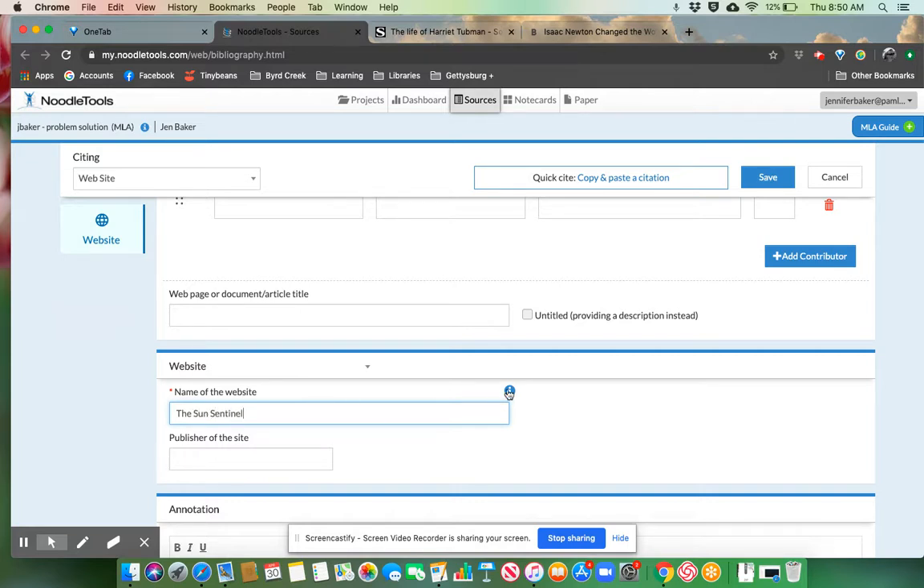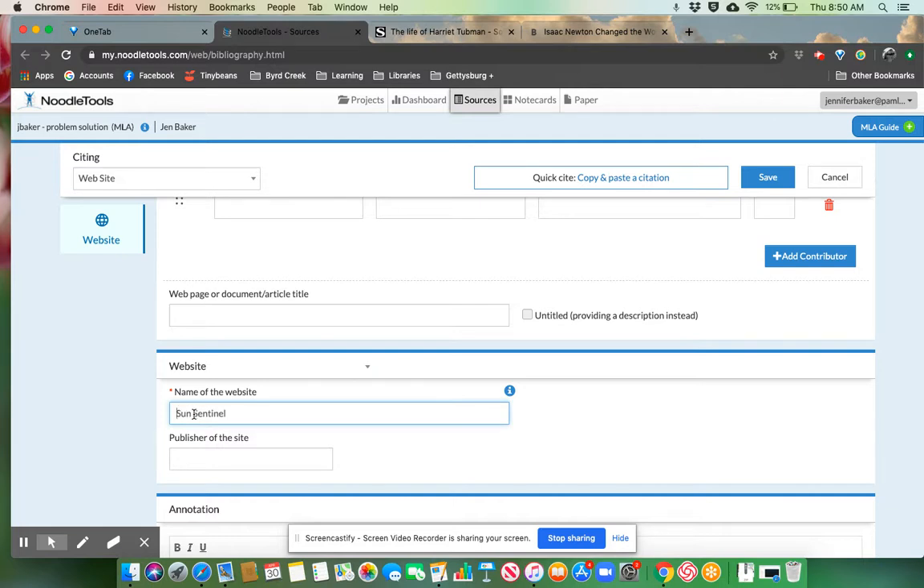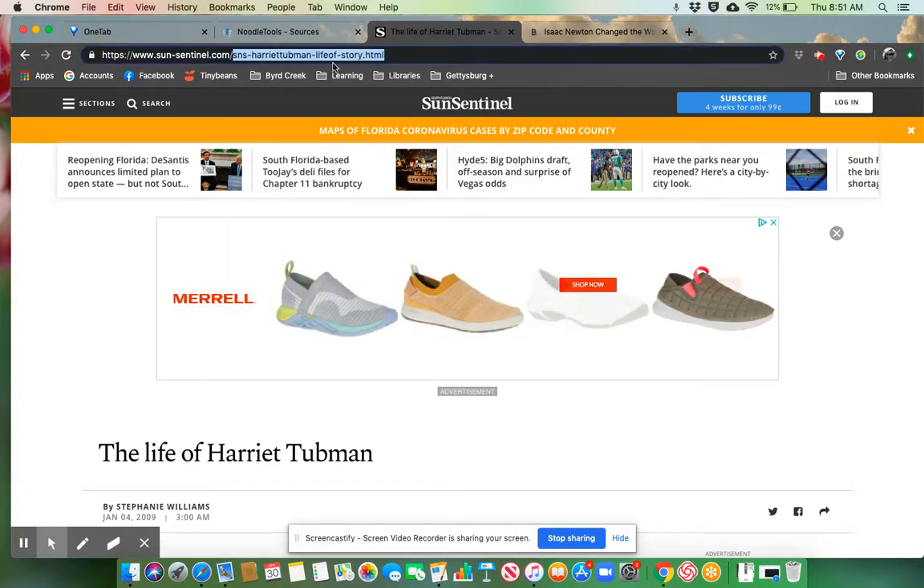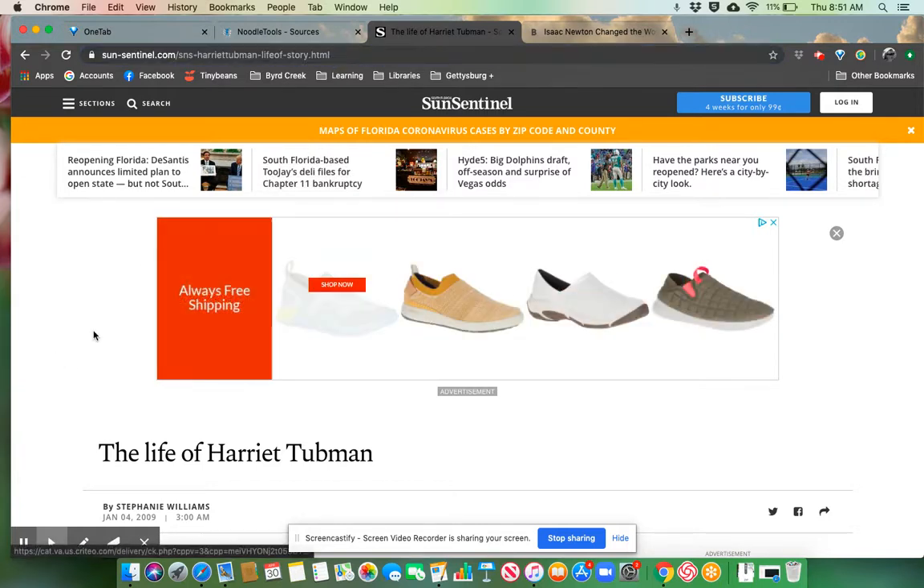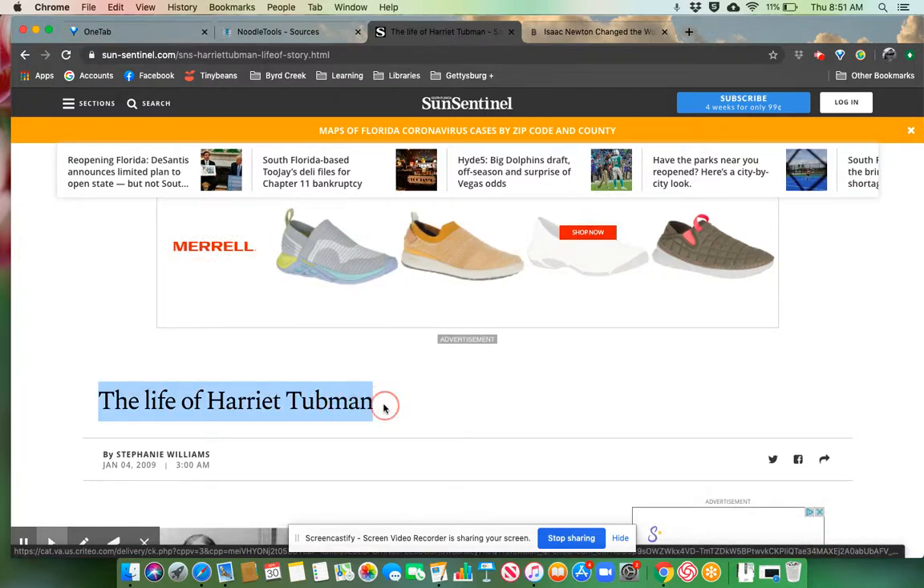And if you look at the information, it's going to tell you how you do your subtitles and that sort of thing. And often you can just omit the word "the." So then the other thing it wants us to have is the web page or document article title. And that is going to be this part right here, which is specific to this particular article. So in this case, this is our article title.